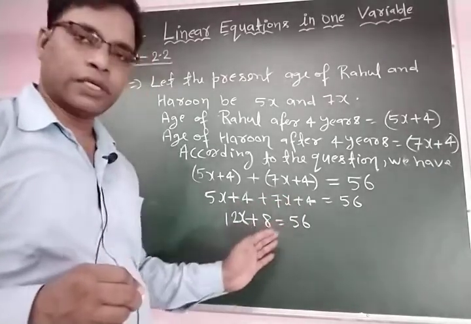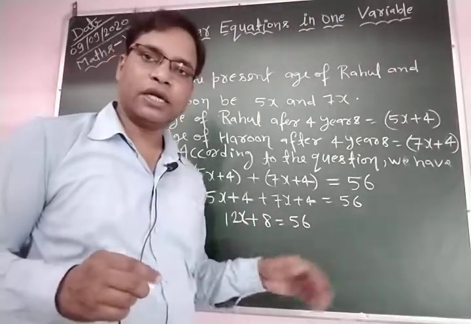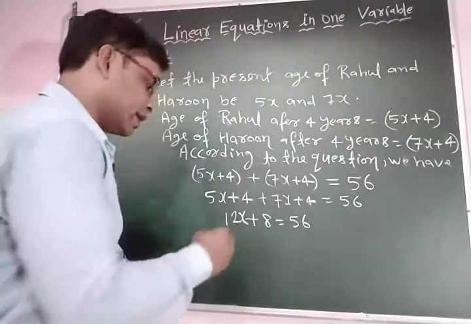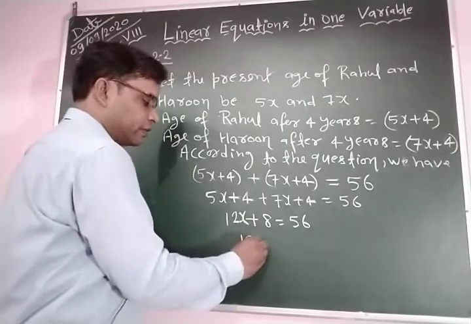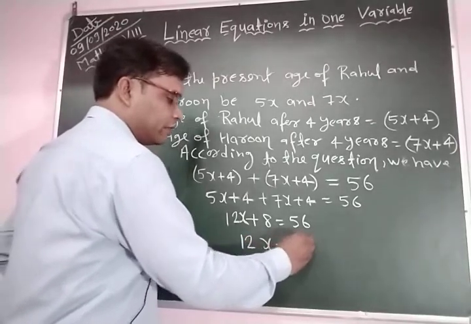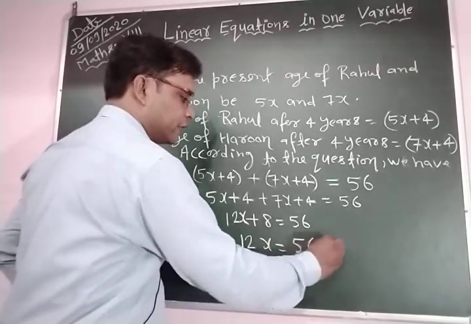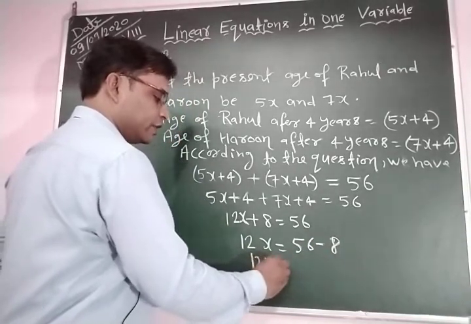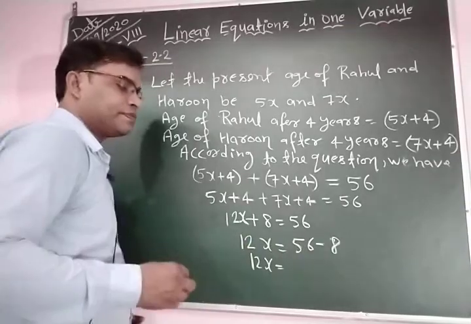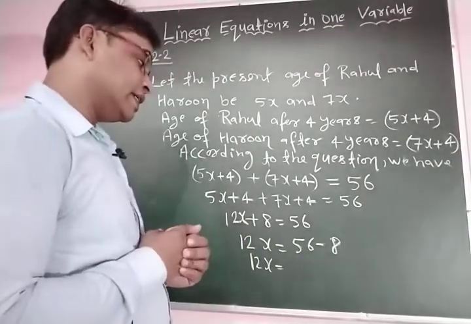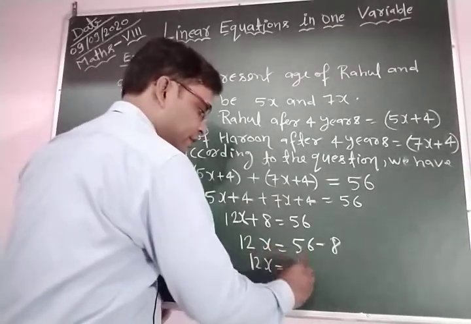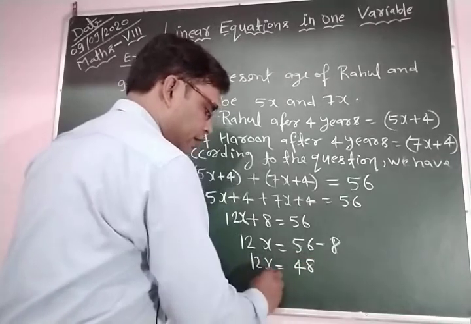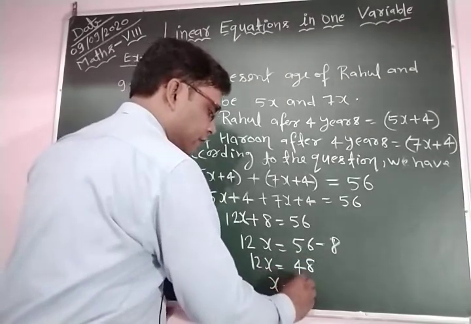Now we transfer this 8 to the right hand side, so on the left hand side we have 12x, which is equal to 56 minus 8, which is equal to 48. And what is the value of x?